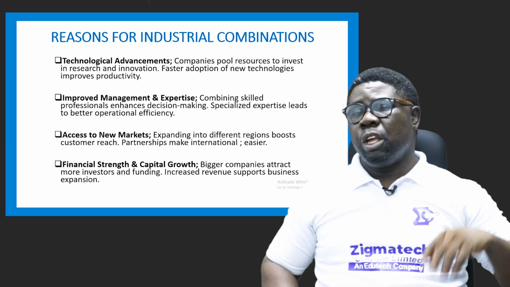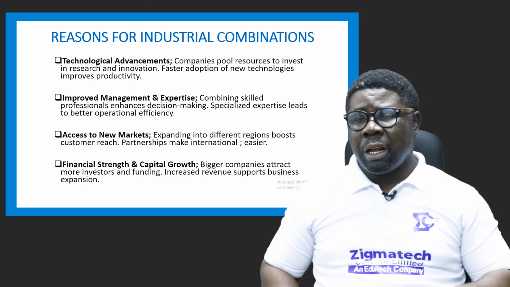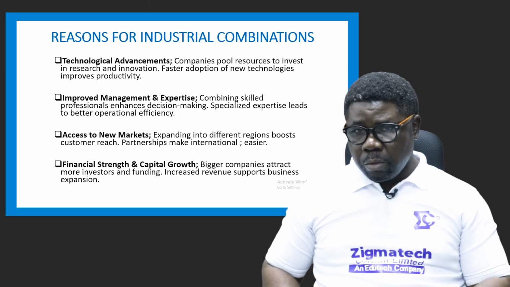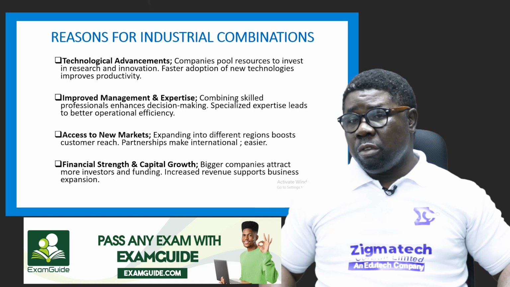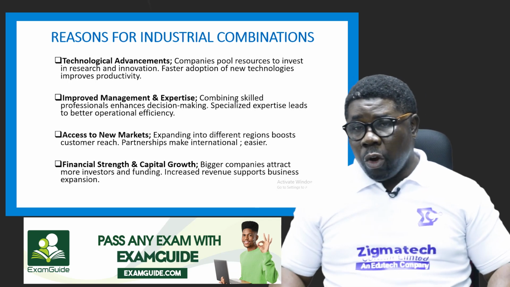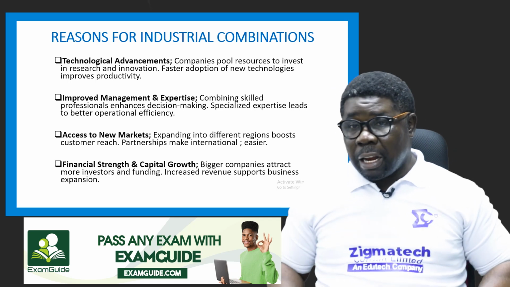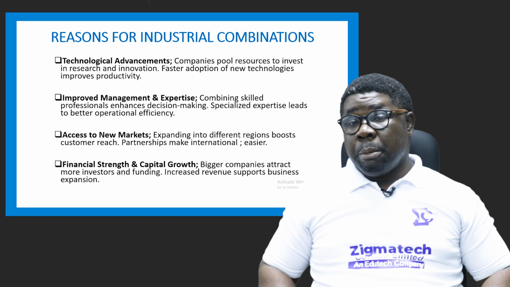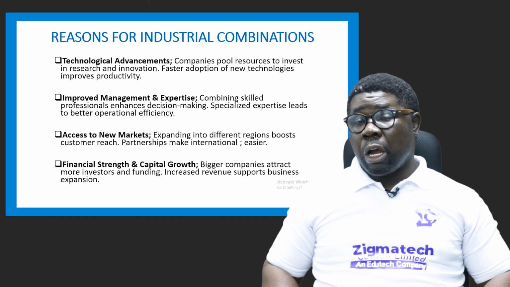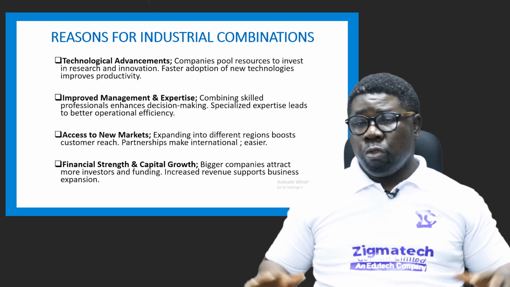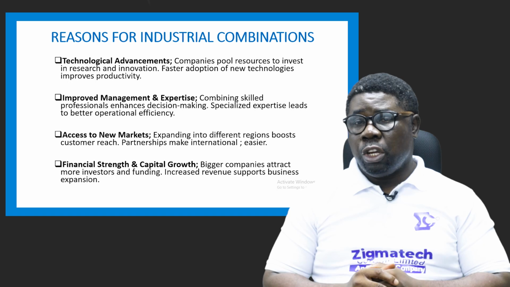Then they also want improved management and management experts. There are some companies that have a very efficient management system, right? While others of the same business or other businesses alike may be suffering from a lack of such expertise. So they may want to align. They may have a bigger capital base than the person that has more skills in management. So with this combination, you bring two extremes in capacity together.